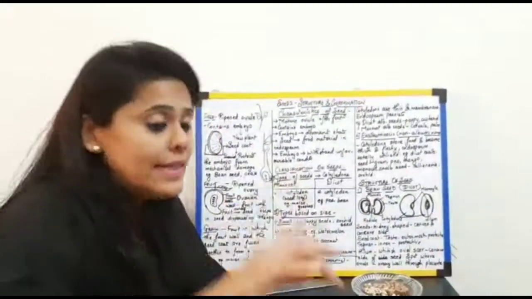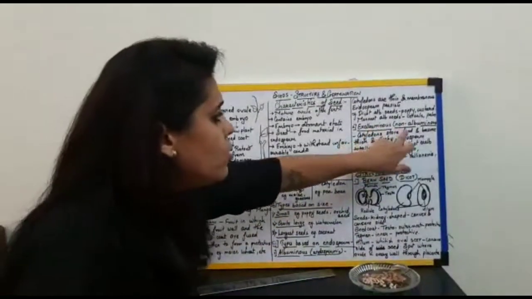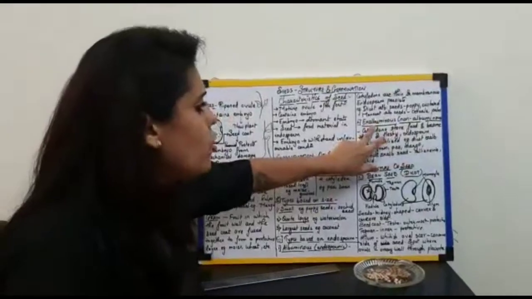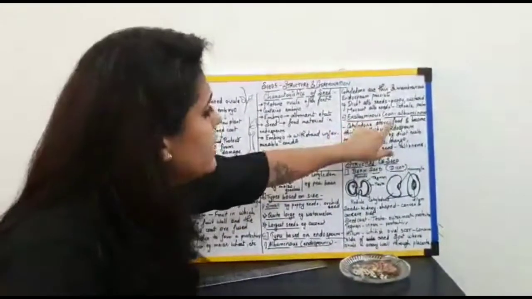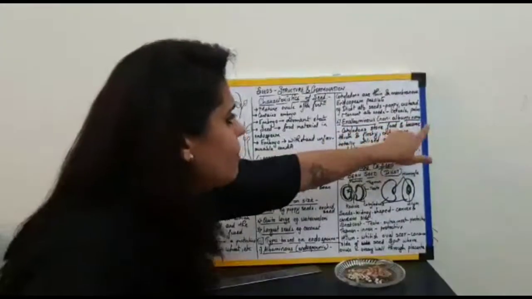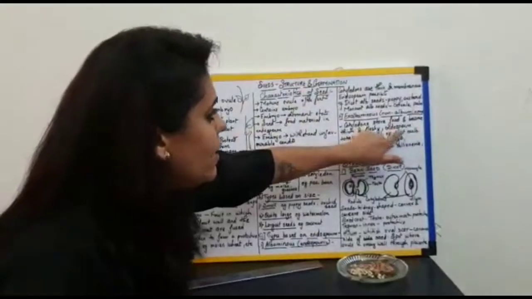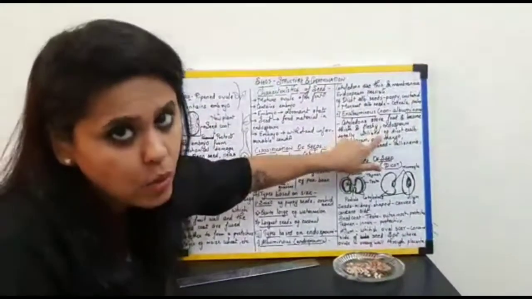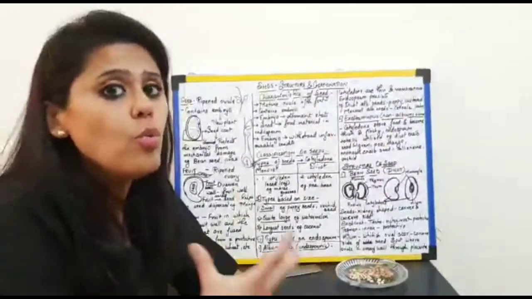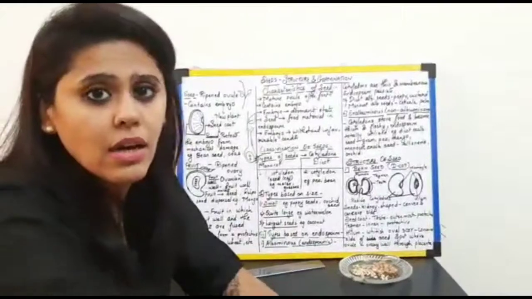Okay? Then, non-endospermic is also called ex-albuminous seeds, or also called non-albuminous seeds. Now, when the entire endosperm is utilized for the growth of the embryo, who will give the nourishment to the growing seed?